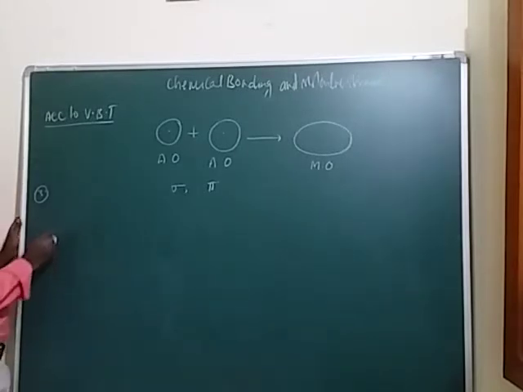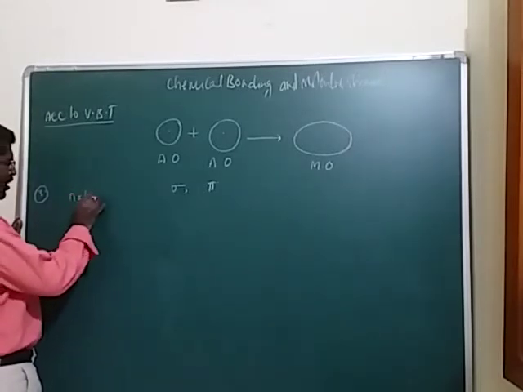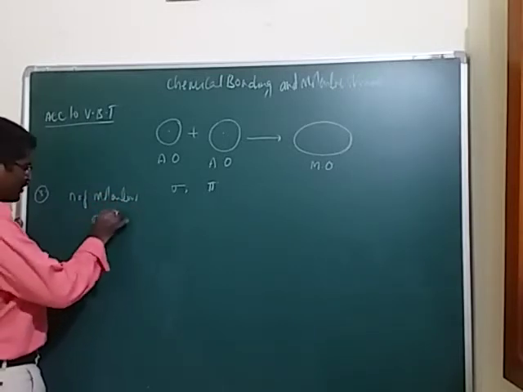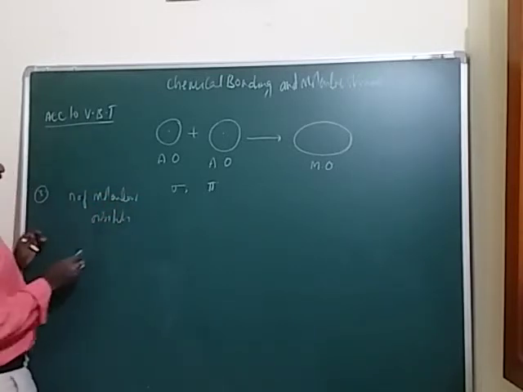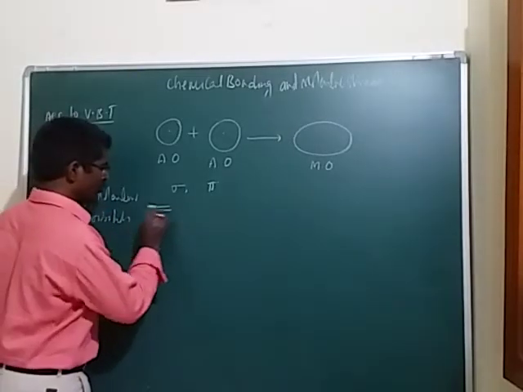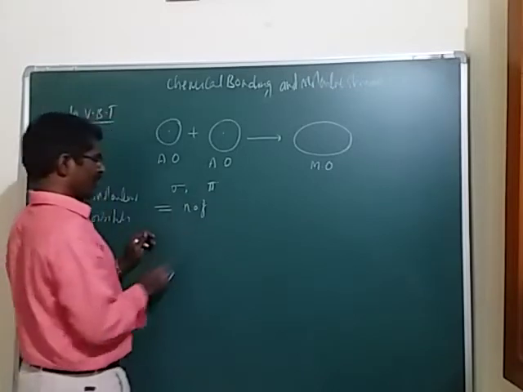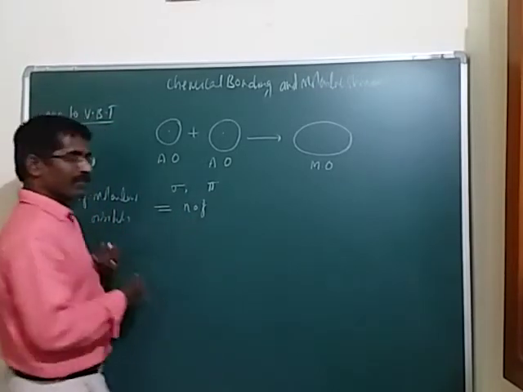MOT concept: the number of molecular orbitals formed is equal to the number of atomic orbitals participated.